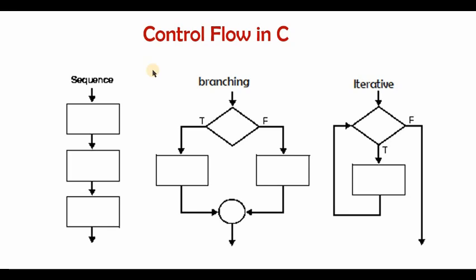In C programming, the flow of control between statements of a program takes place in three different ways. There is sequential flow of control, there is branching, and there are iterative statements. In sequential flow of control, the statements execute one after the other in a sequence. There is absolutely no confusion over here in the way in which the flow of control inside the program takes place.